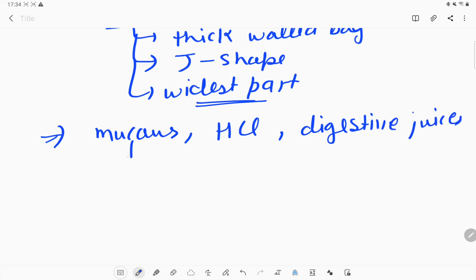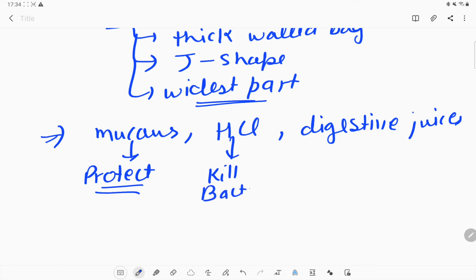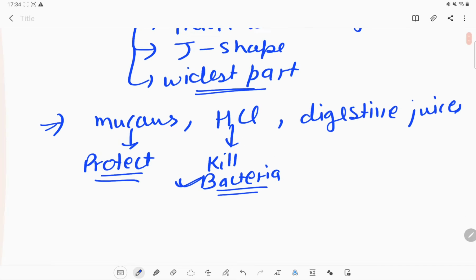So what is the function of the mucus? The function of mucus is to protect the inner lining of our stomach. What is the function of HCl? It will kill the bacteria which are present in our food material. Whatever food we ate may contain some harmful bacteria that can be killed by the HCl.